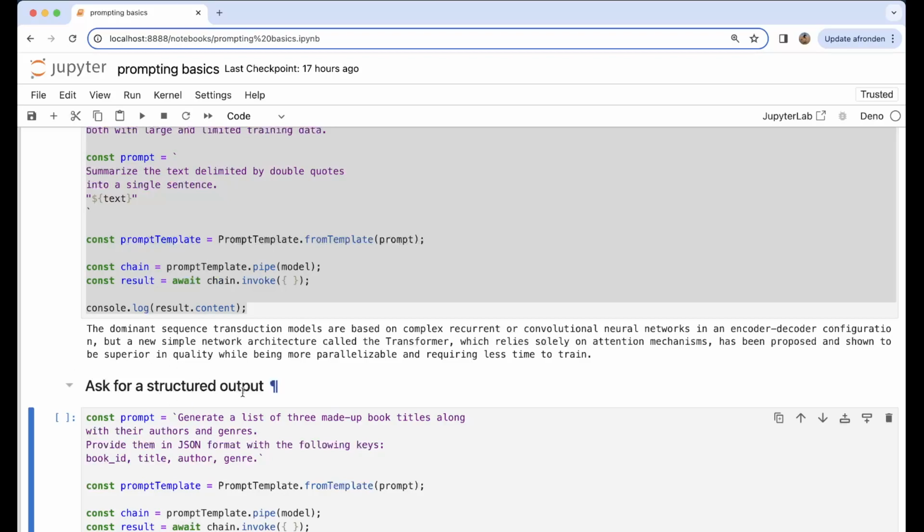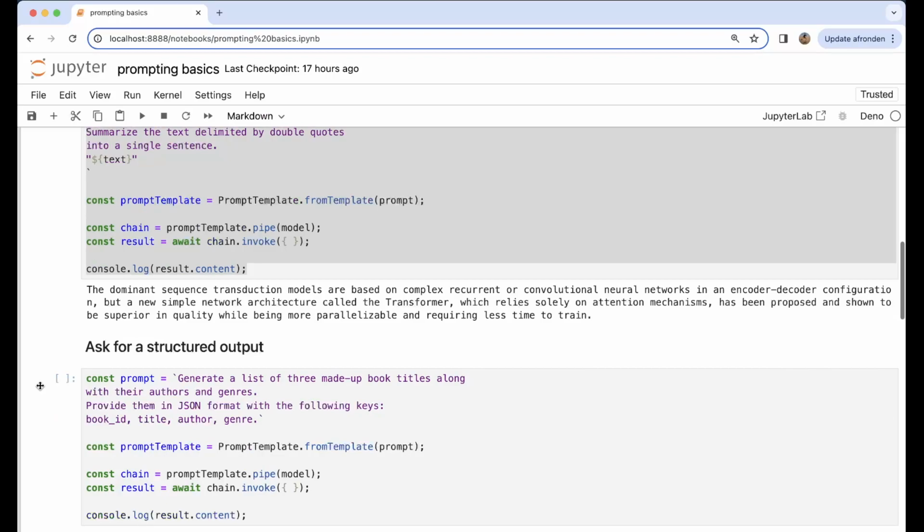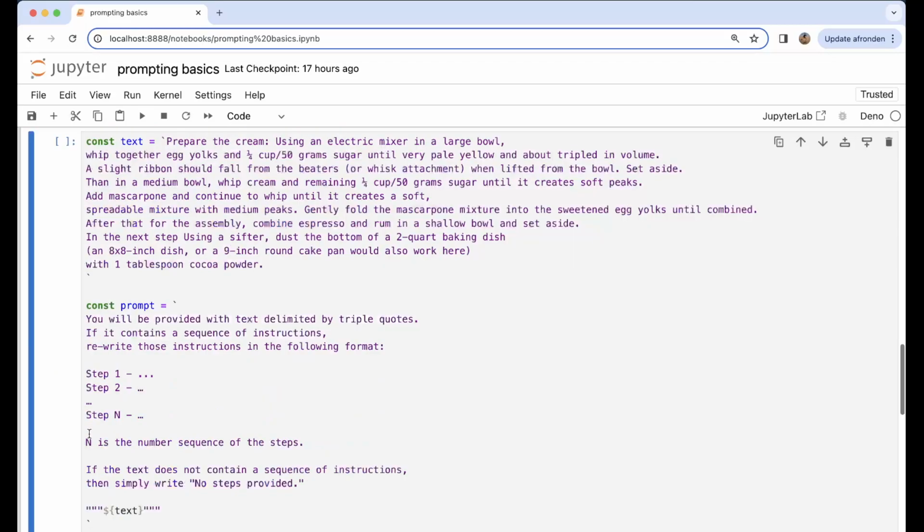Next, ask for a structured output: generate a list of three made-up book titles along with their authors and genres. Provide them in JSON format with the following keys. If you do that, again, it takes a while before you get an answer.